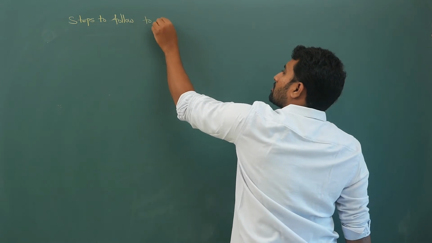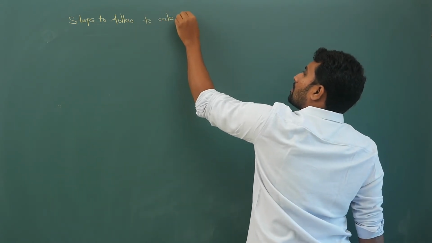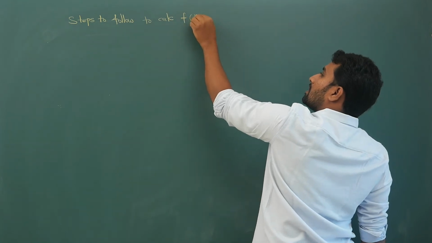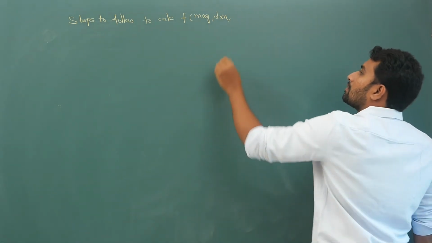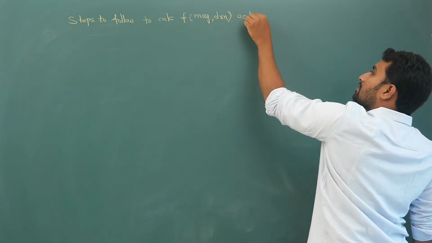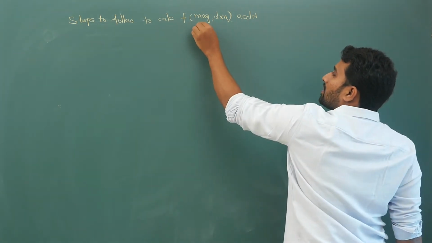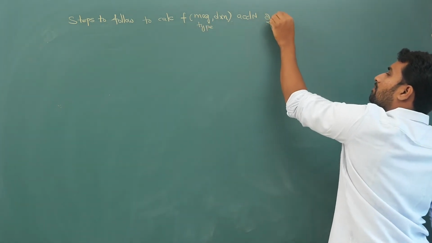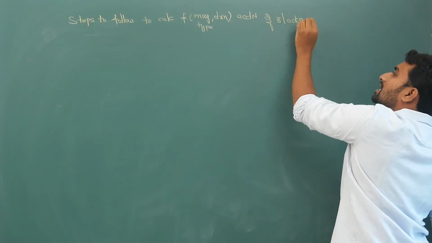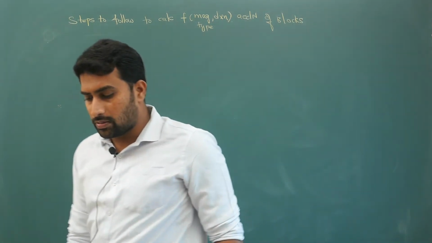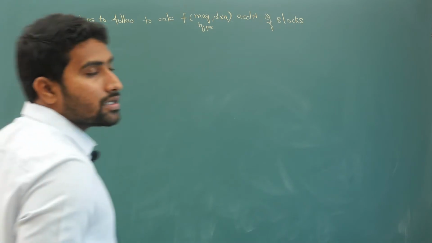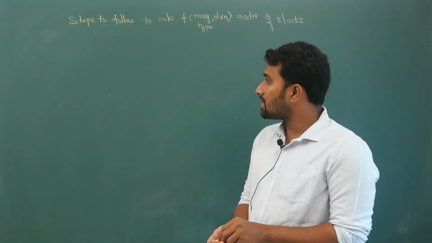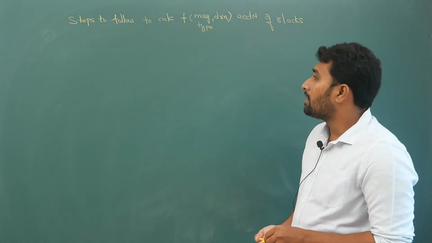to calculate friction. In the bracket I will write magnitude, direction, then acceleration of blocks. Indirectly the type will automatically be covered. In the questions they will give you some values and a 2-block system or 3-block system, and then they will ask you to calculate the accelerations. So such kind of things, how will you actually do it? How will you decide it? Step by step I will tell you.